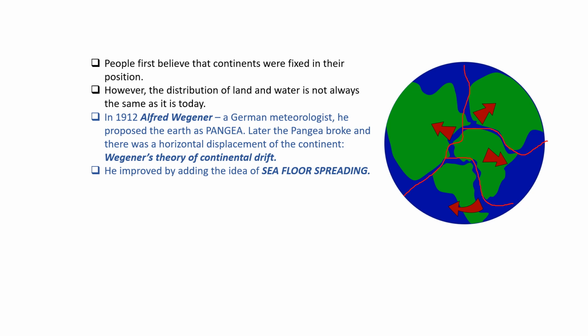Seafloor spreading is a geologic process in which tectonic plates, the large slabs of the continents you see here, split apart. In this picture, the arrow shows the split of the continents apart from each other. So the seafloor is spreading, splitting apart. And what is meant by continental drift? It deals with the distribution of ocean and the continents.